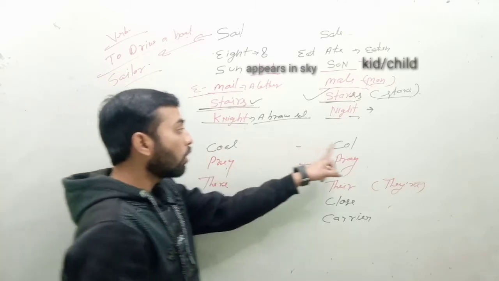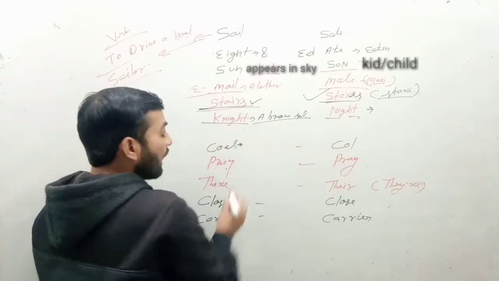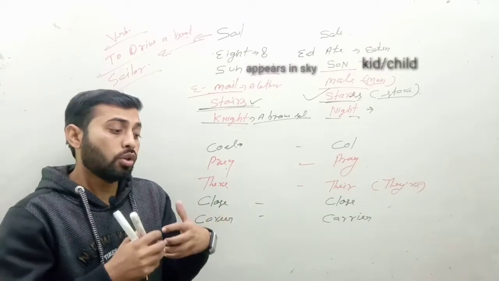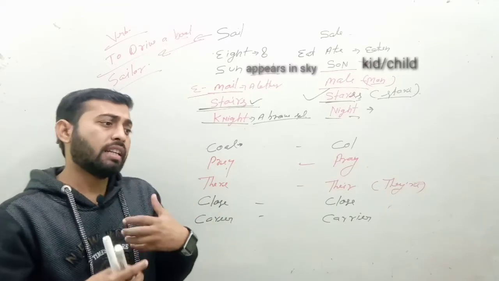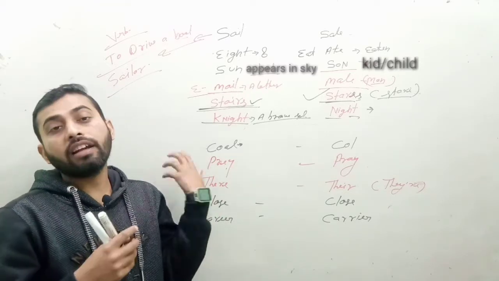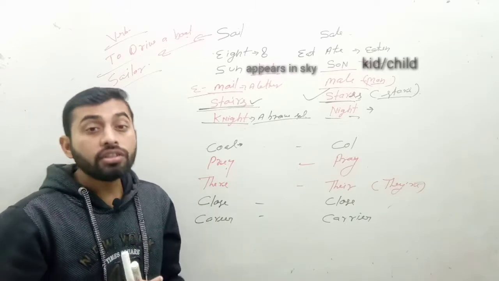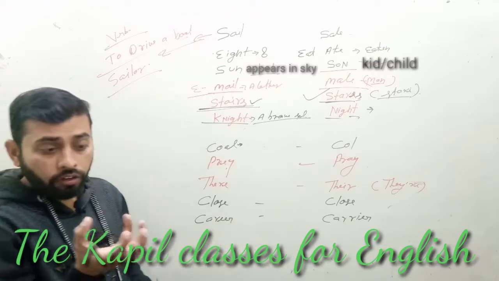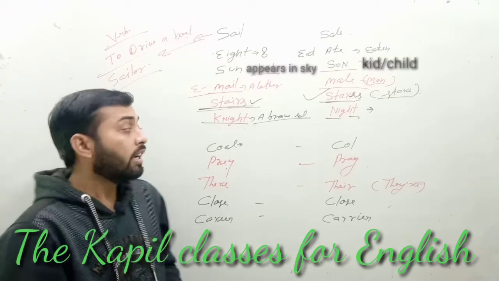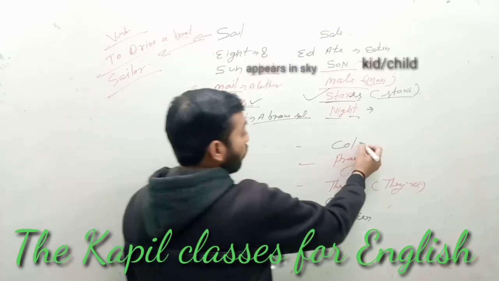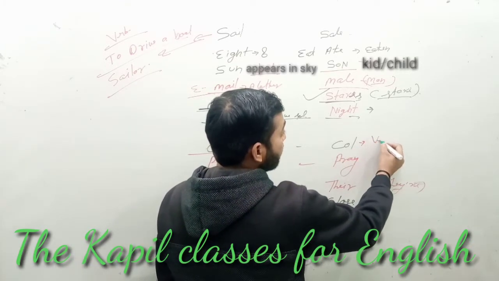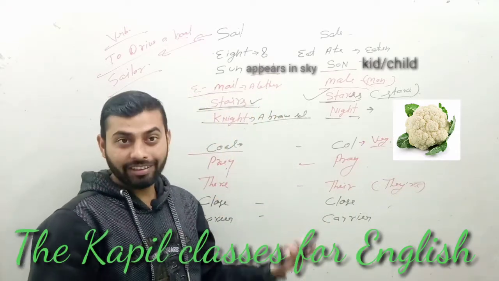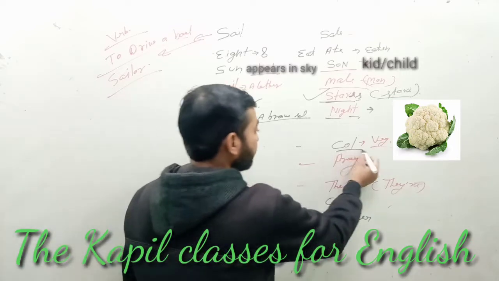Next is coal. Coal is what remains after burning wood, which becomes black, and we usually use it to start a fire. Earlier we used it in train engines, and we use it at home also. It is like one kind of ash of wood. And kohl is one kind of vegetable, you can see the picture. It is cooked with potato and we eat that.